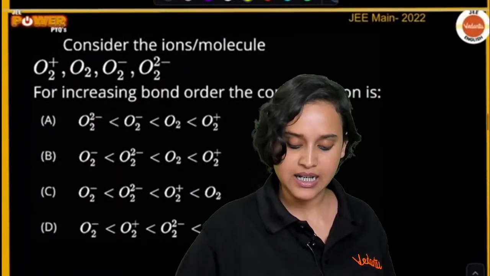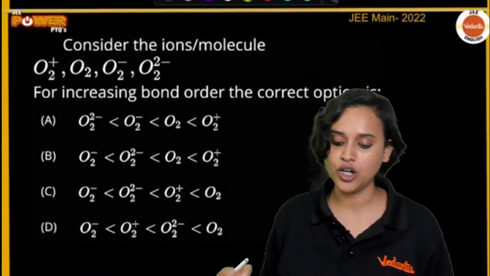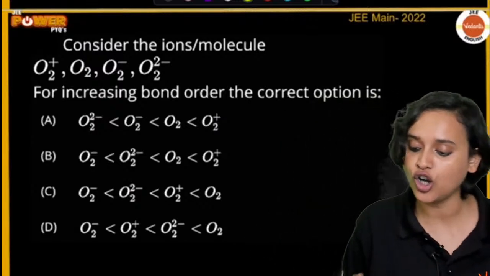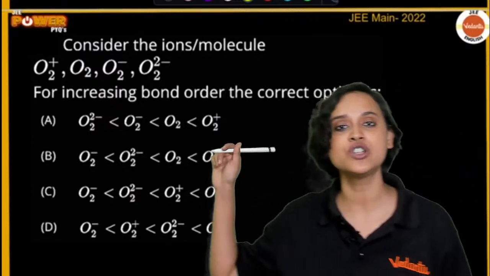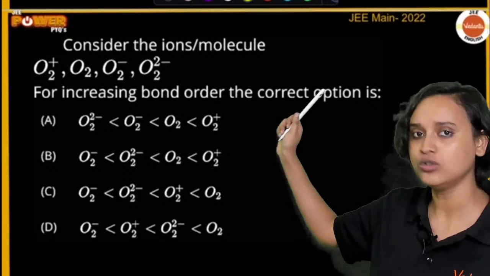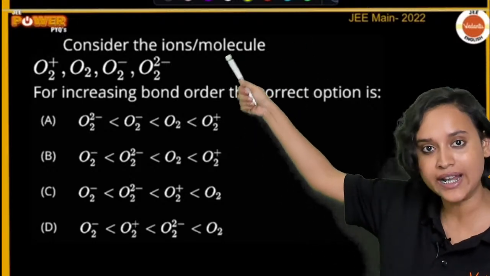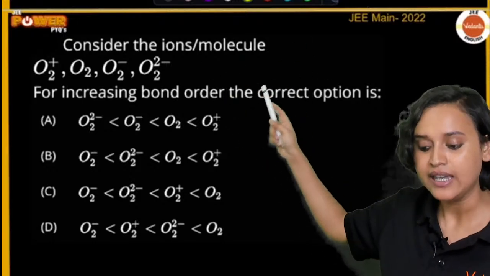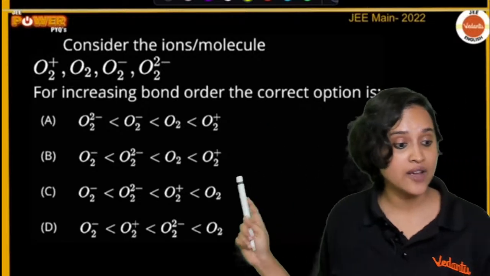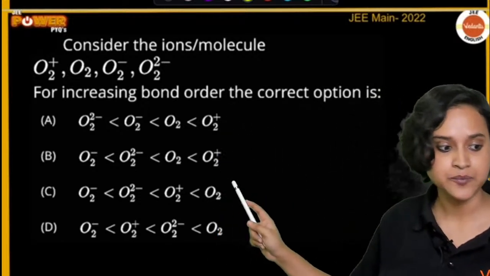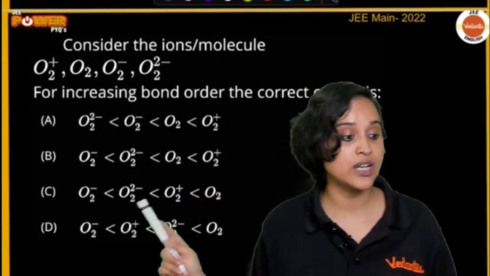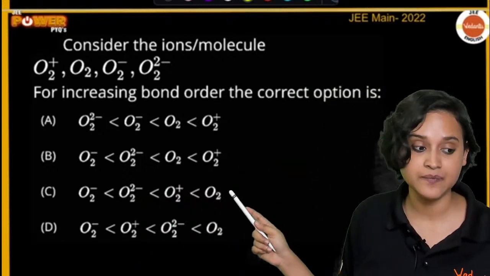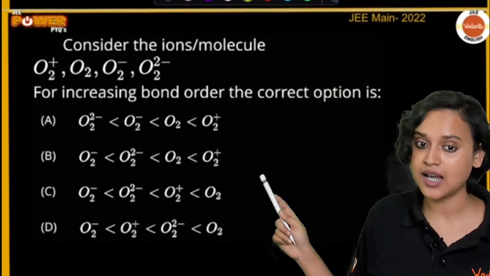Next question is, consider the ions or molecules for increasing bond order. The correct option is, but choose. Do you see that O2 2 negative, O2 plus? This is a repetitive question every year. This is coming every year, everyone.